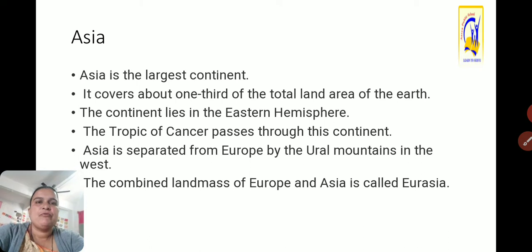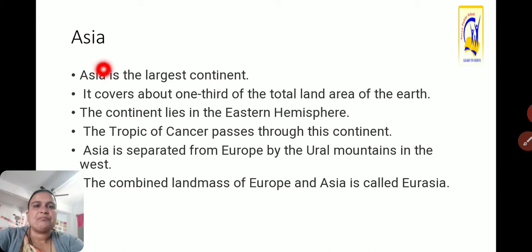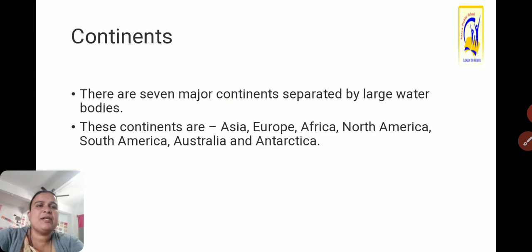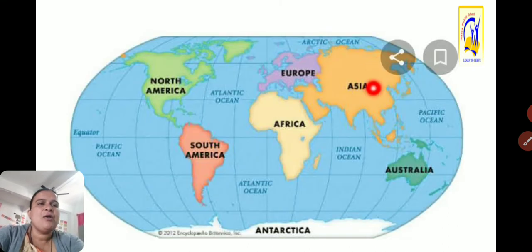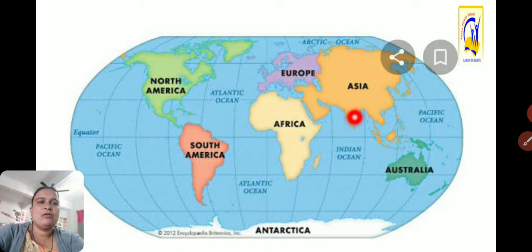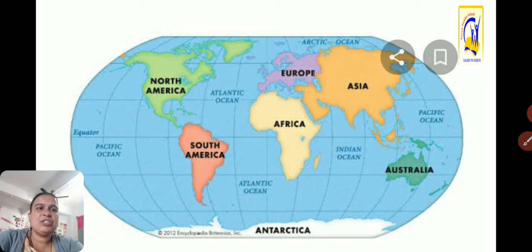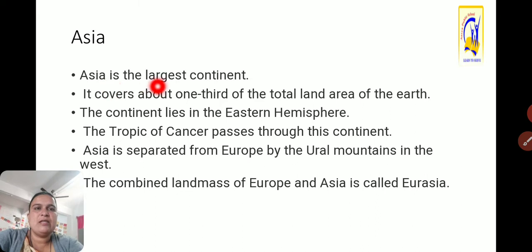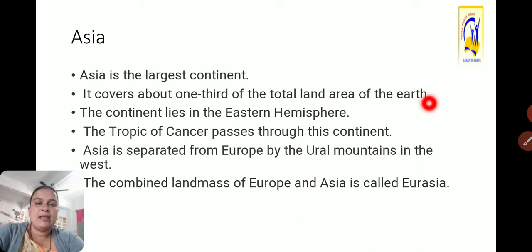Like that, we will see them according to their area and characteristics. Now Asia. Asia is the largest continent. You can see here, this is Asia, where India is also located. So India's location is in the Asia continent. Asia is the largest among all. It covers about 1/3 of the total landmass area of the earth.